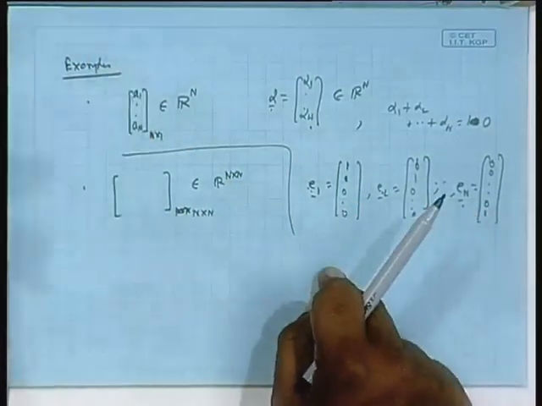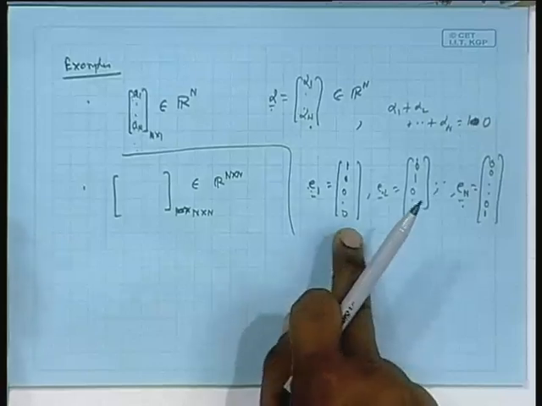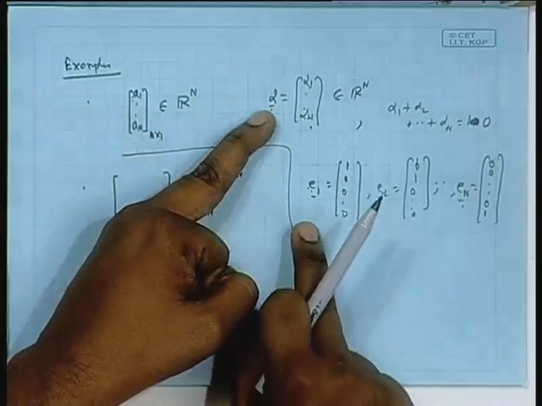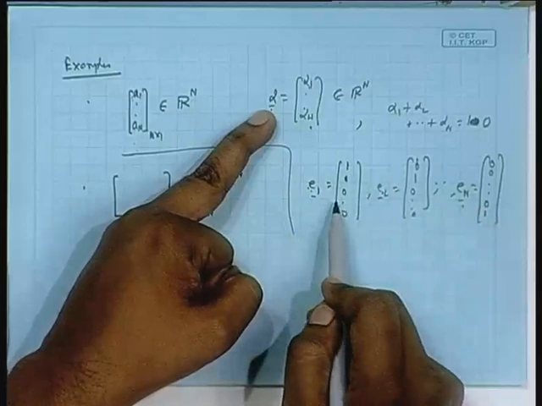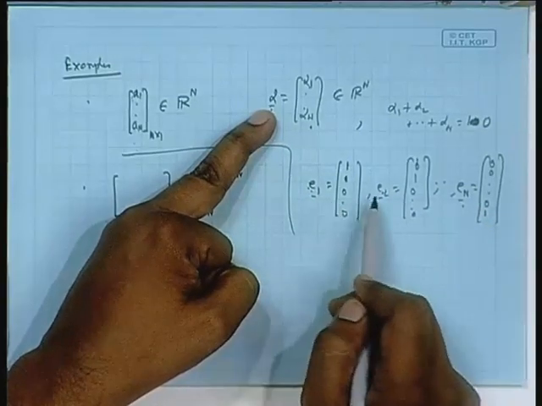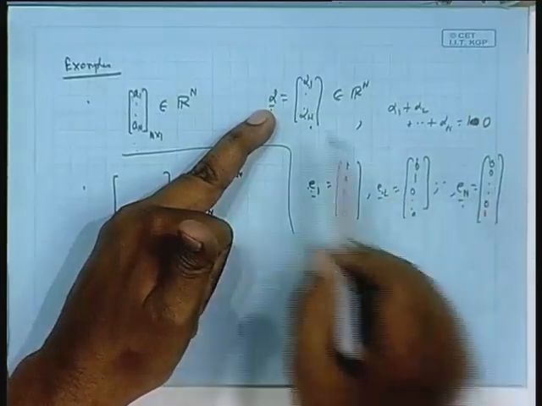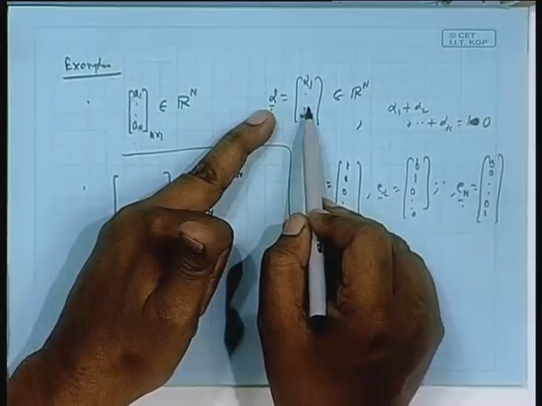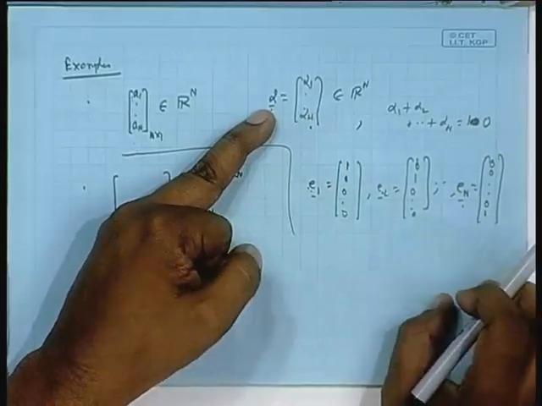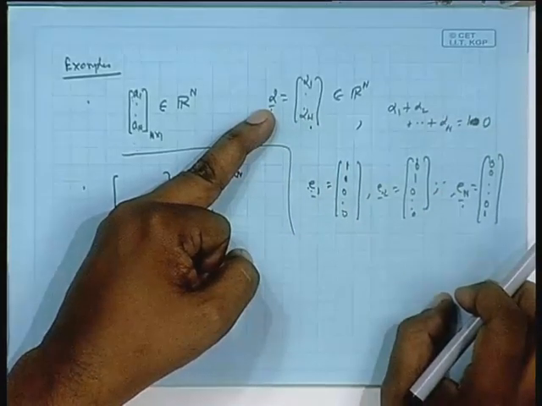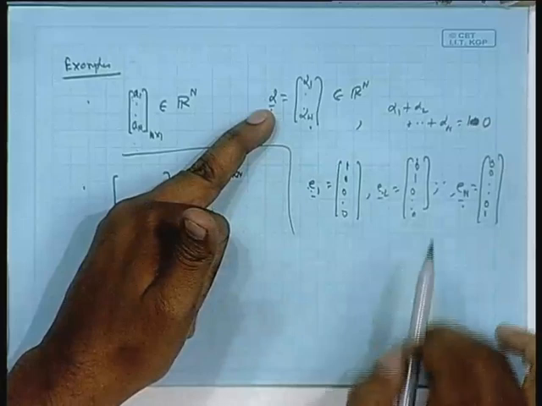Now, with this basis, if you expand alpha as a linear combination of this, what combination coefficients do you get? Alpha 1, alpha 2, do you get any new information? No. Alpha 1, alpha 2, then alpha n, they are already available within the vector. But maybe you can form another set of basis vectors. How many? Total n.